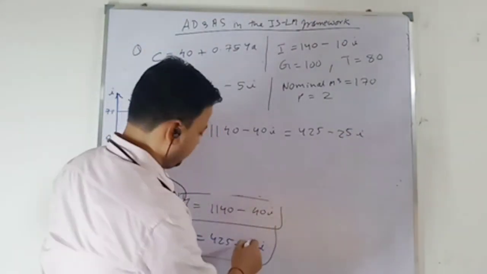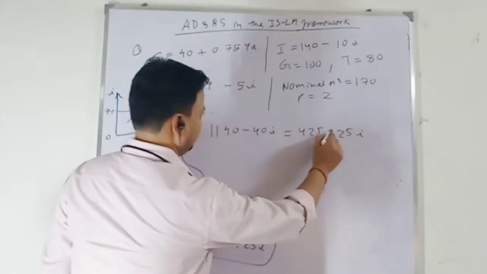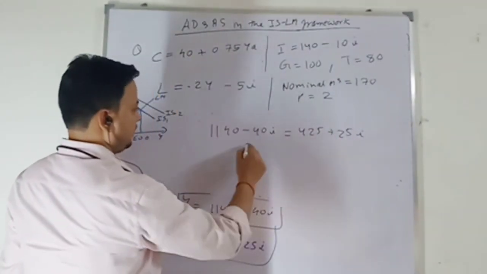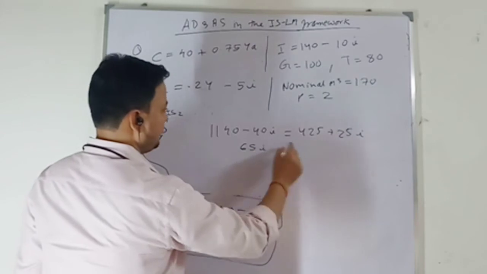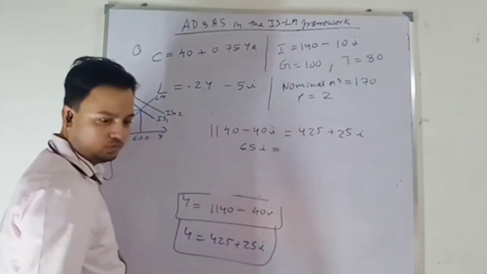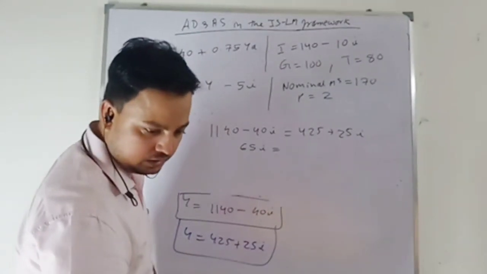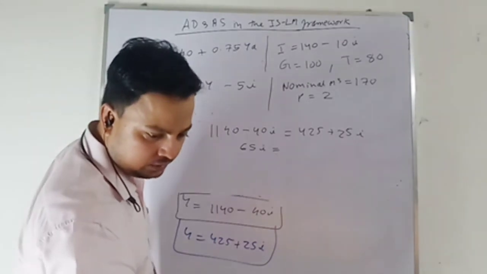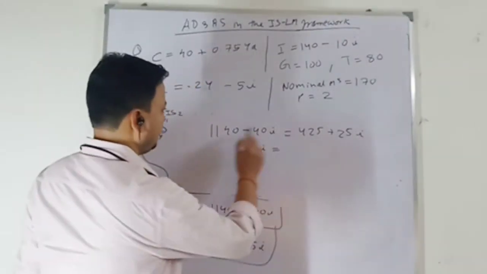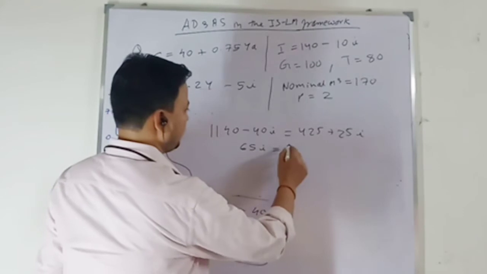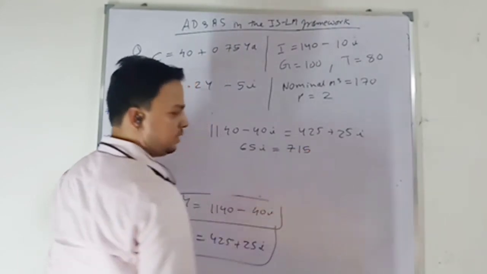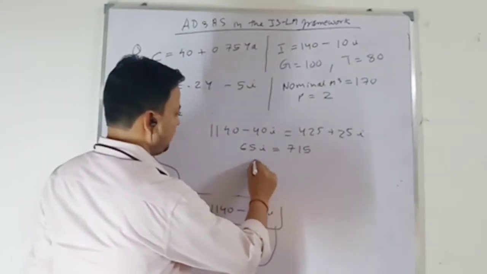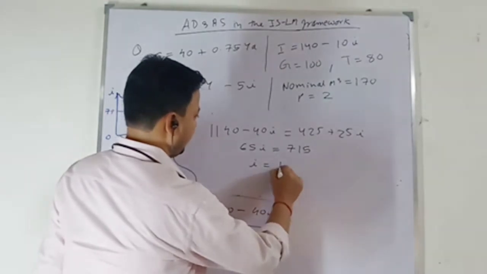Okay, so I will manipulate this. This will be 65i equal to how much? 715. You subtract 425 from 1140, you will get 715. Okay. So equilibrium rate of interest will be how much? 11%.